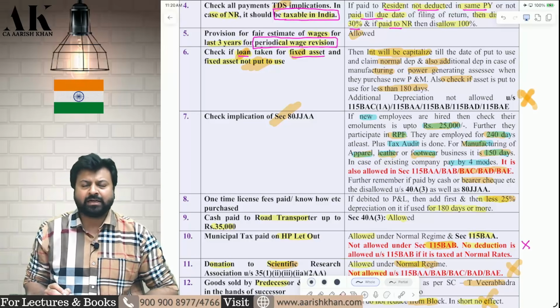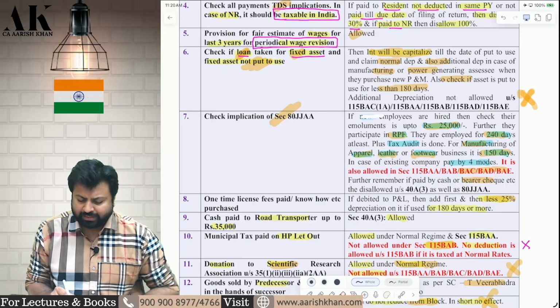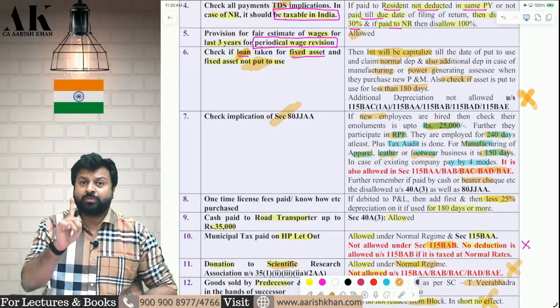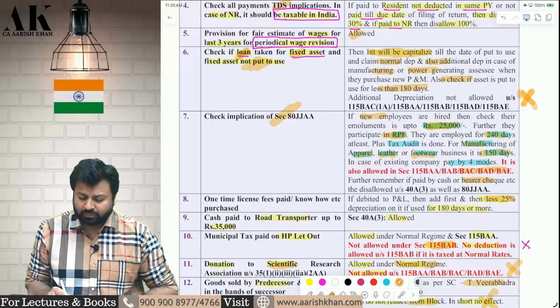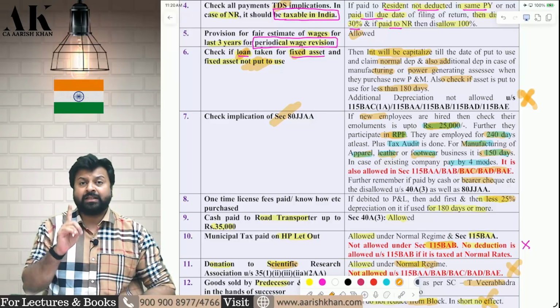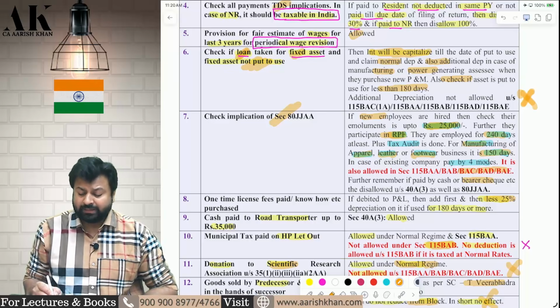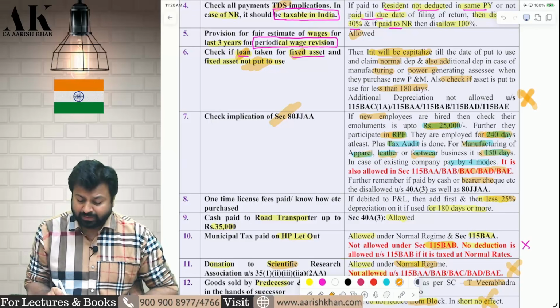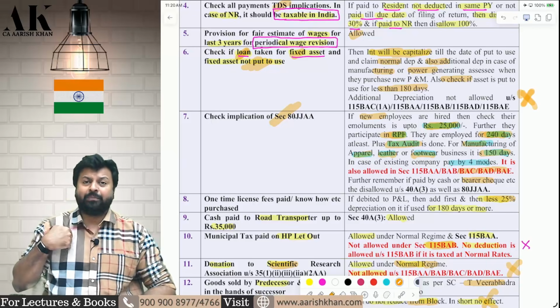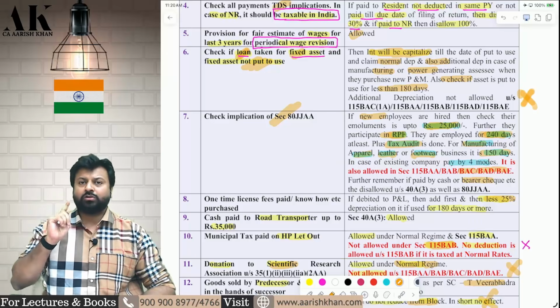Now to claim 80JJAA, what are you supposed to do? You need to hire new employees first of all. Secondly, the emolument of the employee should be up to 25,000. Check whether it is up to 25,000 or not. Thirdly, you have to check whether the employees are participating in the recognized provident fund or not. Fourth, you have to check the employees are employed for 240 days or not. Fifth, the employer is subject to tax audit or not. You have to check all these conditions.